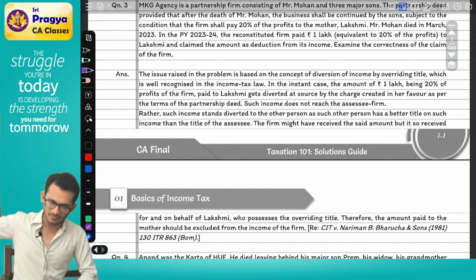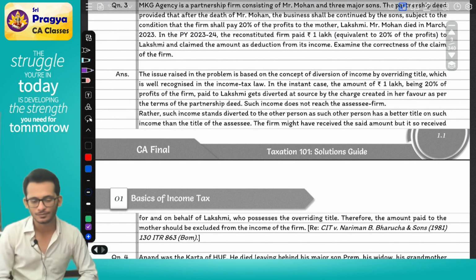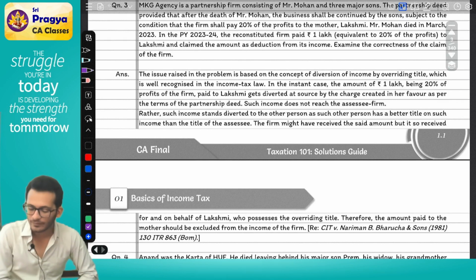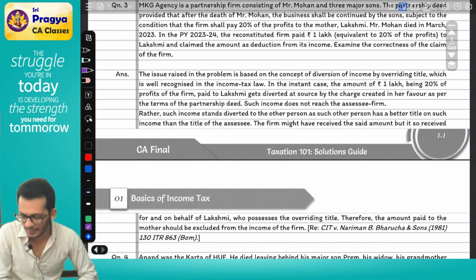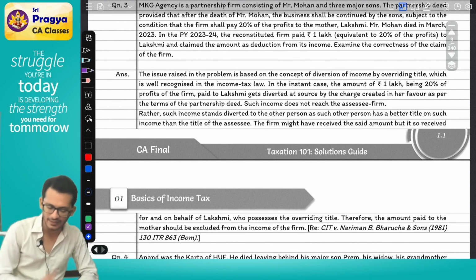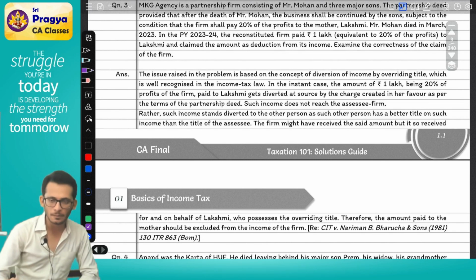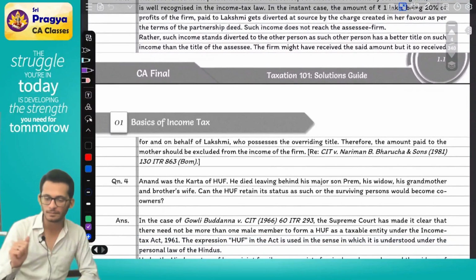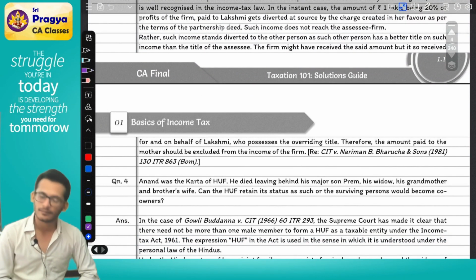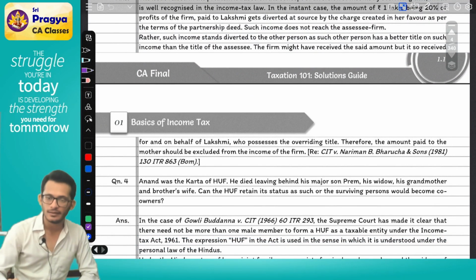Look at the decision. Tell me who passed the decision. It says CIT versus Nariman Barachuka and Sons, 1981, 130 ITR 863. Bom means Bombay, which means Mumbai High Court. It's a Mumbai High Court decision. When was it passed? 1981. Clear? Now you understand?